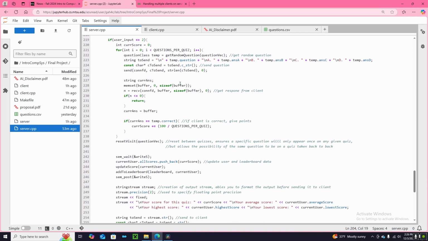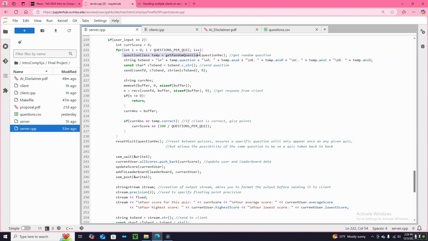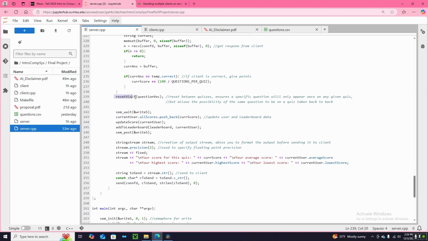Okay, so now if the user inputs 2, we enter this for loop. First thing we do is get a random question. We format it correctly, send it to the user, and get the user's answer. If the user's answer is correct, we add it to our current score. And at the end, we reset the visit between the quizzes.